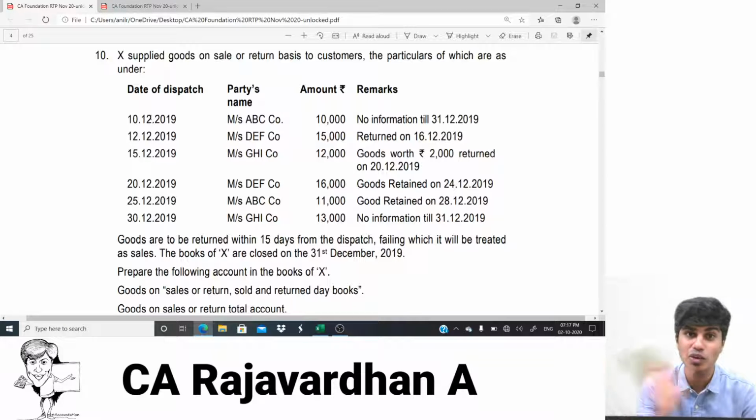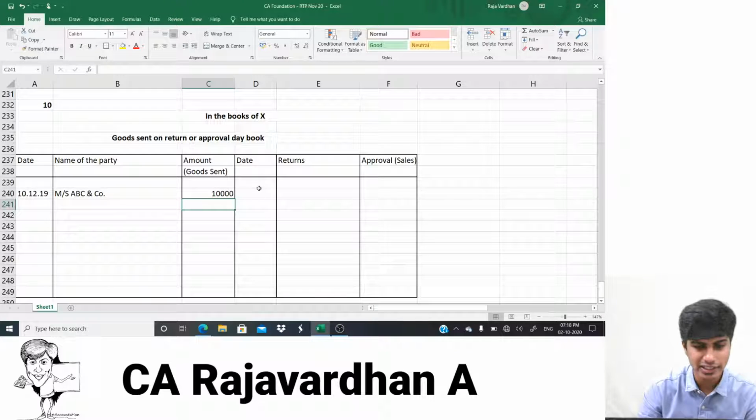Can they say that they want the goods on 11th only? They can tell. So let us see what they have given. No information till 31st. Which date did we send the goods? 10th of December. What is the date till which they can return the goods? 25th. Did they inform anything? No. What date are we going up to? 31st. So what do you assume? Sold. So I'll write here 31st.